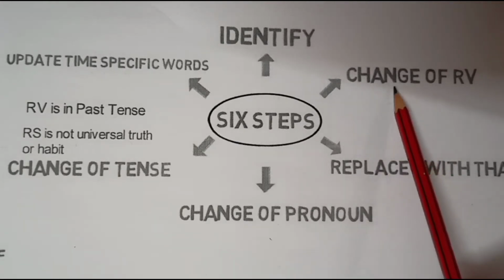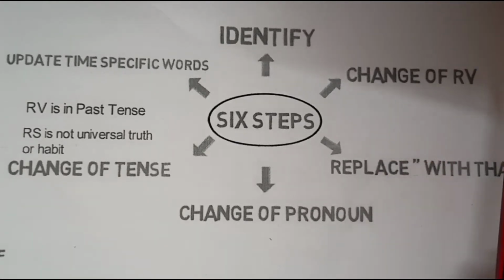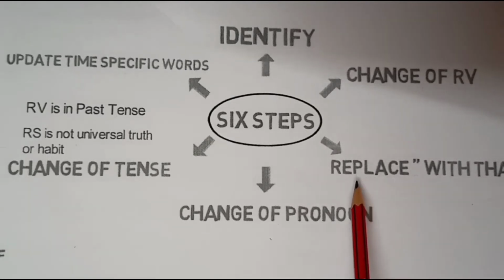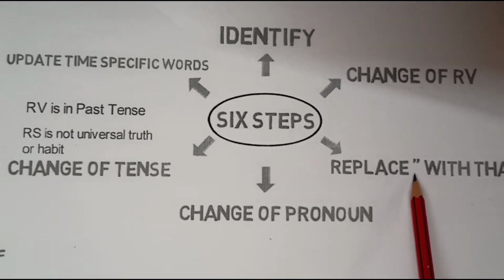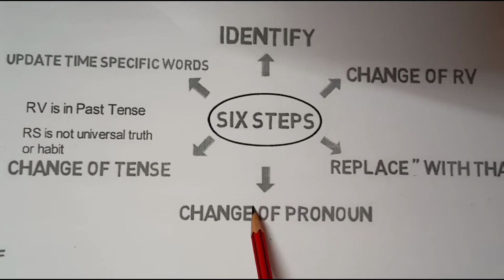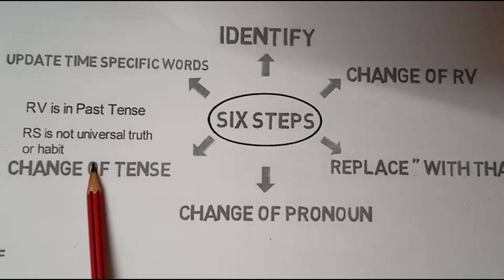Then you had to change the reporting verb. Said to will change to told, said remains said, say to will change to tell, and says to will change to tells. Then third was a simple step wherein you were asked to remove the inverted comma and insert that in place of it. Then change of pronoun. First person pronoun will change according to the subject of reporting verb. Second person pronoun will change according to the object of reporting verb, and there is no change in the third person pronoun. Then comes change of tense.